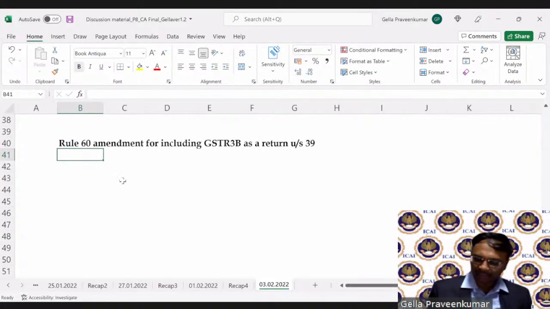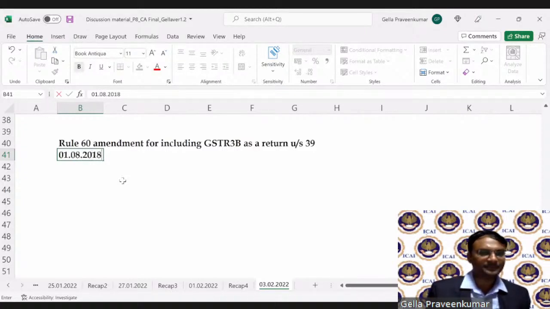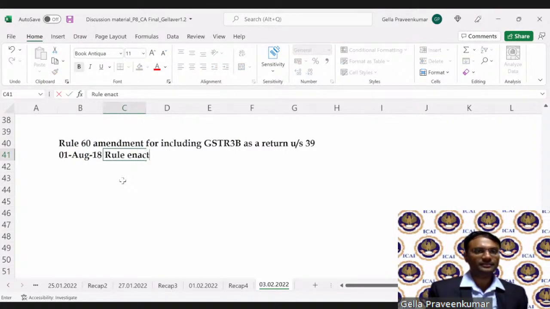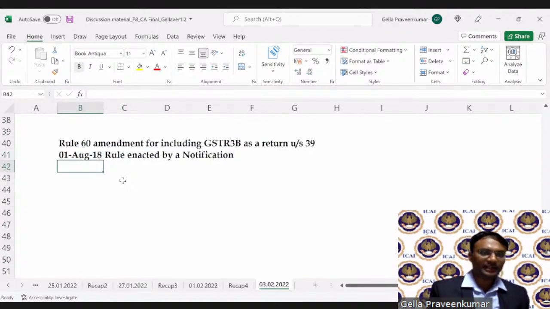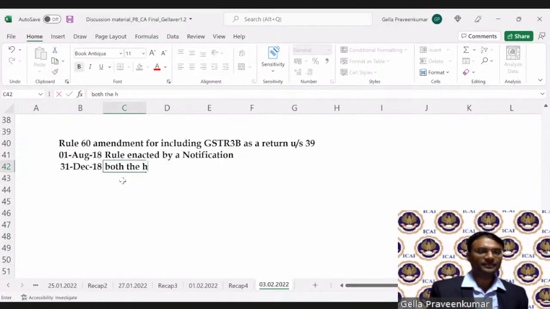Now, assuming that on 1st August 2018, this rule was enacted by a notification. Say the winter session happened and concluded on, say, 30th September or 31st December. On 31st December 18, both the houses approved with slight modification.